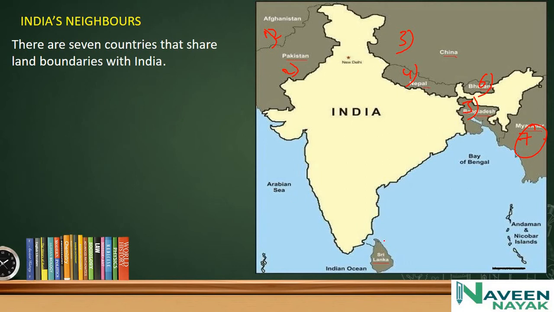And when we see the ocean countries or sea countries, the neighbor countries are Sri Lanka and Maldives, only two countries. And Sri Lanka is separated from India by the Palk Strait. Remember this, by Palk Strait.